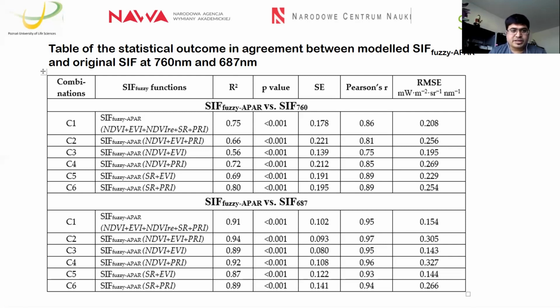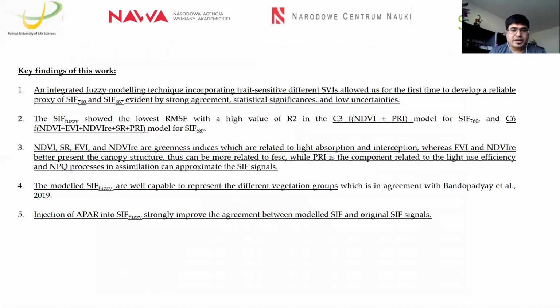So what are the key findings in our research? Yes, it is possible that an integrated fuzzy model technique incorporating different trait sensitive SVIs allowed, for the first time, the development of a reliable proxy for 760 and 687, evident by strong agreement.